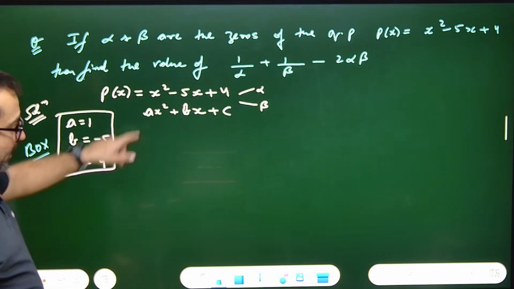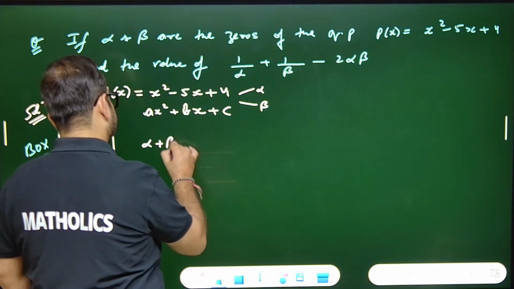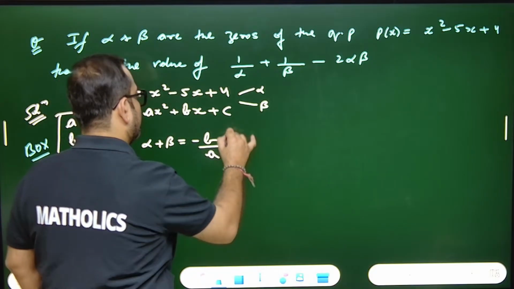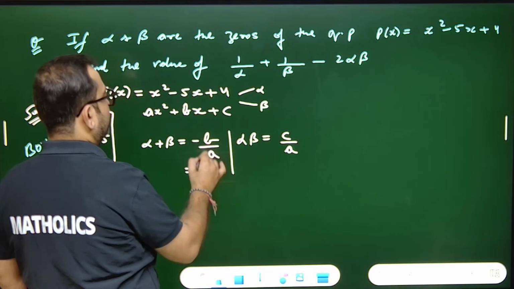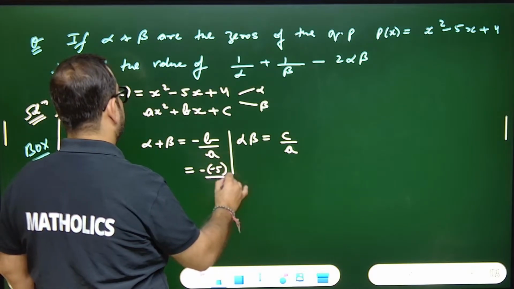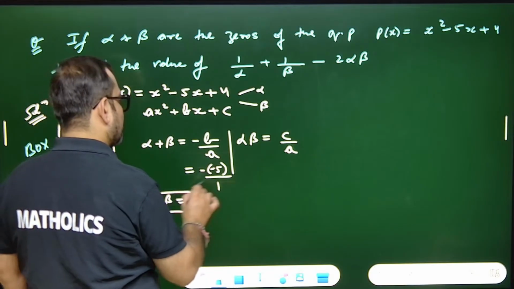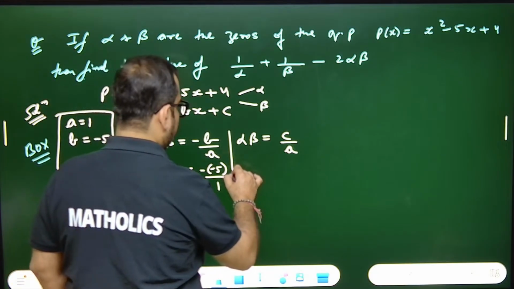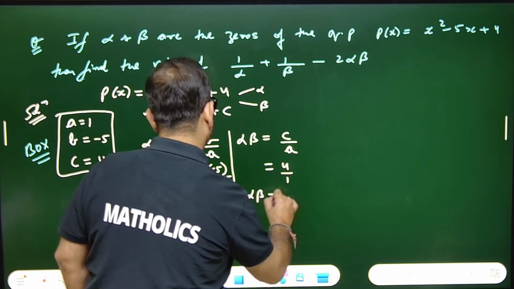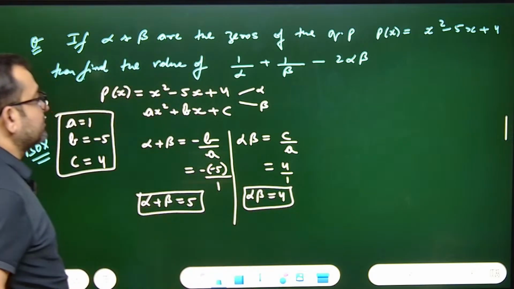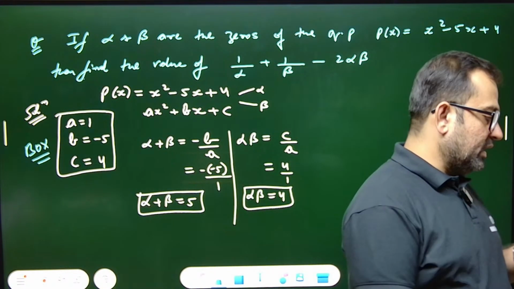With signs we have to be careful. So alpha plus beta will be minus b upon a, alpha beta will be c upon a. So minus b upon a means minus of minus 5 upon 1, so alpha plus beta comes out to be 5. And alpha beta is c upon a. What is c? C is 4 upon 1, so alpha beta equals 4. So these two terms I found out. Yes or no in the comments. Till now comfortable, I guess.